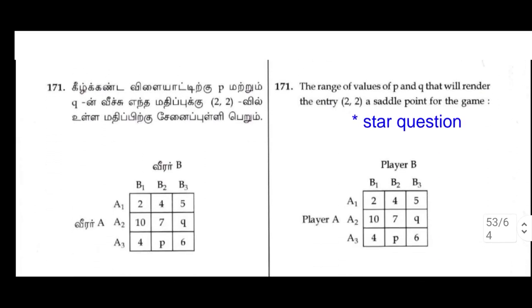171. The range of values of P and Q that will render the entry 2,2 a saddle point for the game is. Star question.